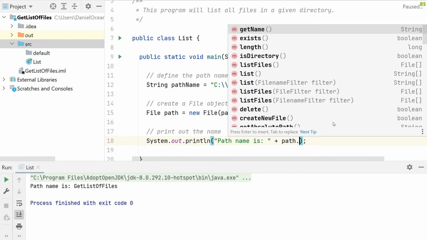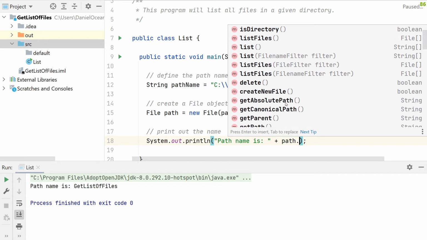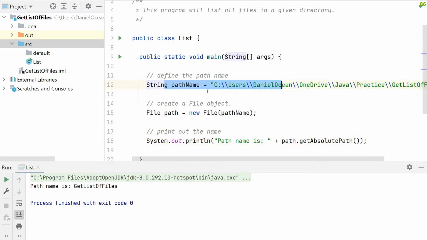So now if I go and say give me the absolute path, well, let's check this out. Not statically. This is hard-coded. We pass the hard-coded value into a Java file object, and now we're saying, okay, let me get that out. All right, let's see. So what do we get now? Instead of that, we should get the absolute path, bam, right below.